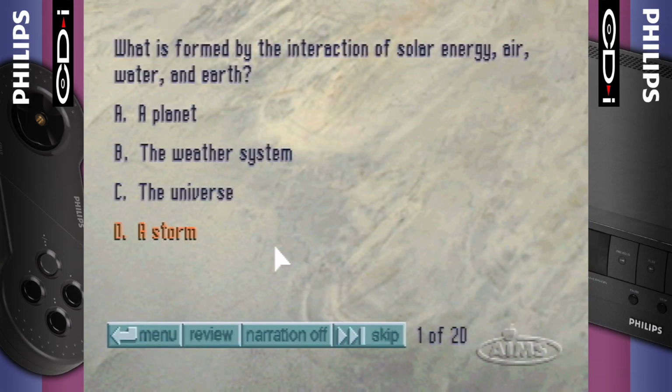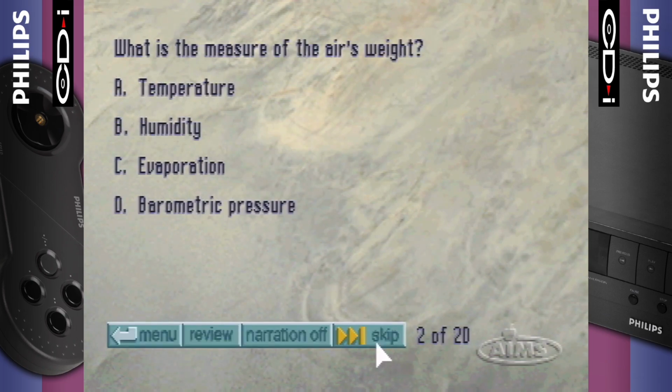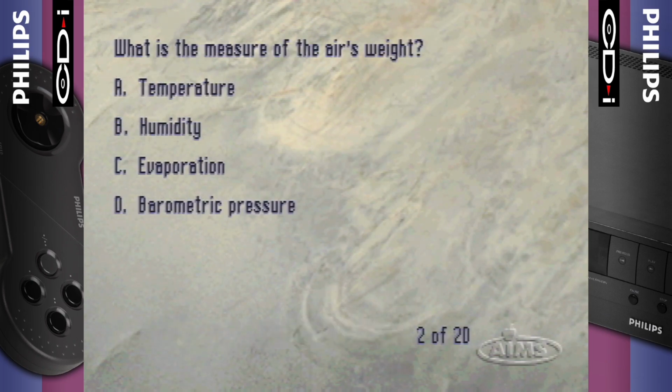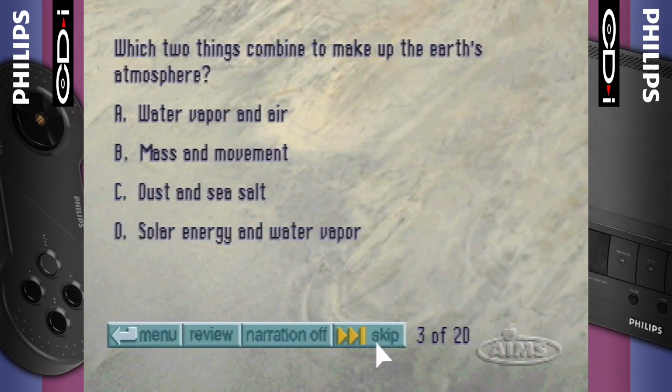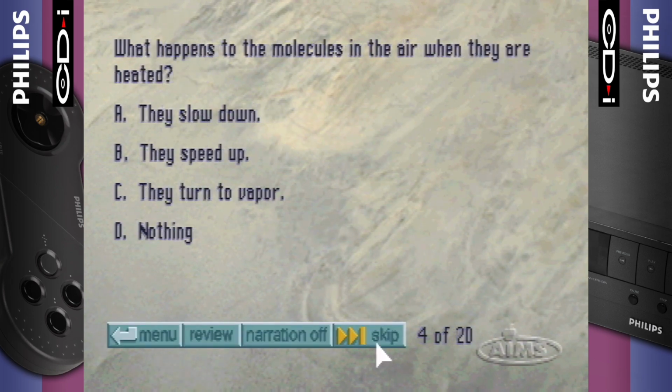What is formed by the interaction of solar energy, air, water, and Earth? A. A planet. What is the measure of the air's weight? Which two things combine to make up the Earth's atmosphere? A. What happens to the molecules in the air when they are heated?